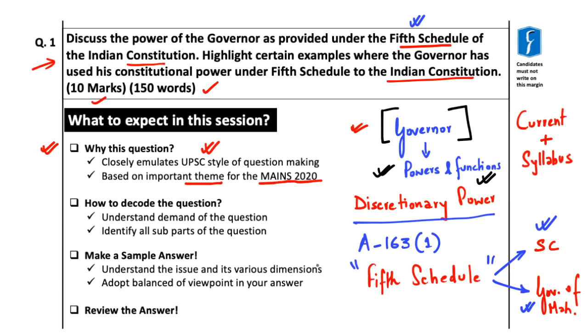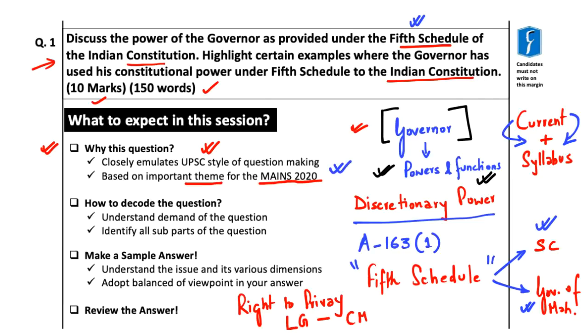Examples are the question on the Supreme Court judgment on right to privacy, or the question on the confrontation between the Lieutenant Governor of Delhi on one hand and the Chief Minister and his Council of Ministers on the other. So UPSC has asked in the past questions based on current aspects which pertain to the prescribed syllabus, and this question becomes important from our upcoming 2020 mains examination.